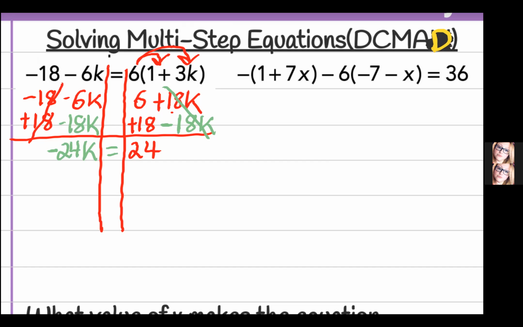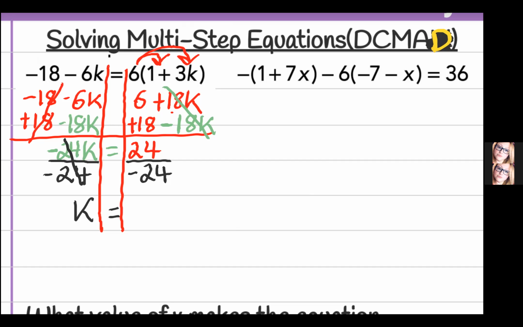To be done, we must divide because we want to know what K is by itself. So that means we have to divide by any number in front of K. So what's the number in front of K? Number in front of K is a negative 24. And if we're dividing by negative 24 on the left-hand side, guess what? We got to do it to the right-hand side too. Those cancel out. We're left with K.